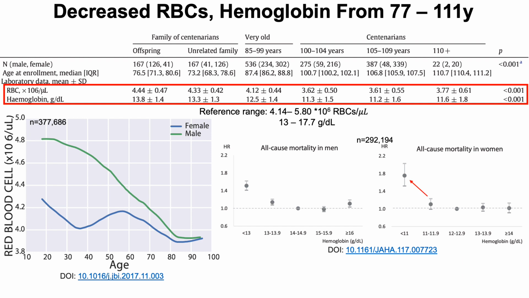In contrast, for women, for all-cause mortality risk to be elevated based on hemoglobin levels, they need to be less than 11. So in terms of the centenarian data that are in the 11s, it's close, it's borderline. I should say that based on all of this, the red blood cell and hemoglobin data isn't great, but it's also not terrible. And the way I see it, there's room for improvement.